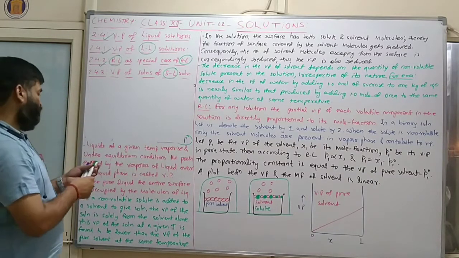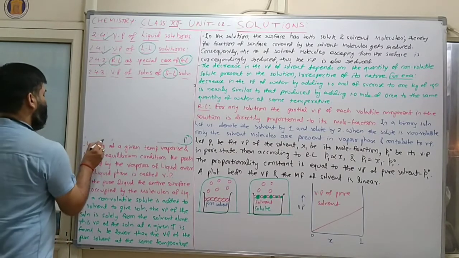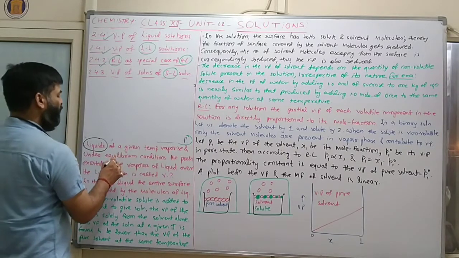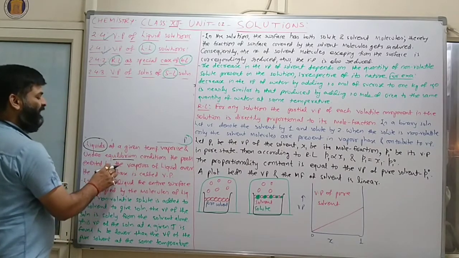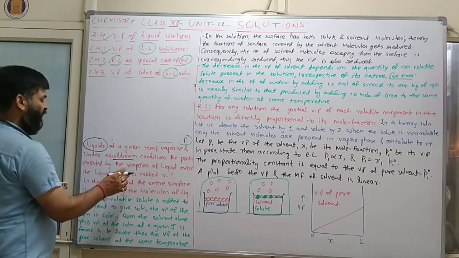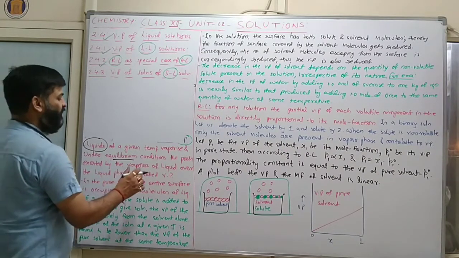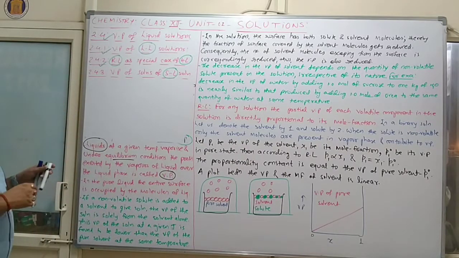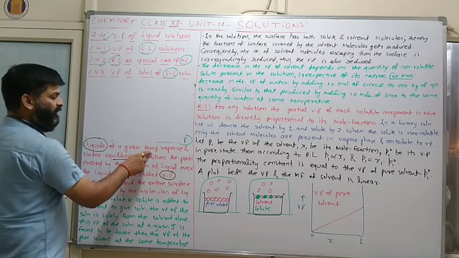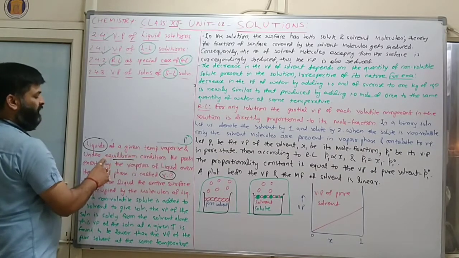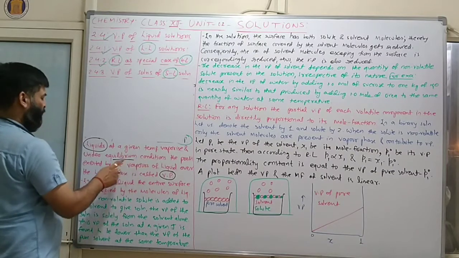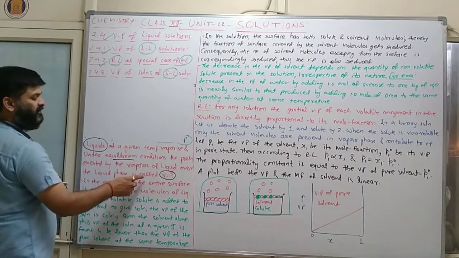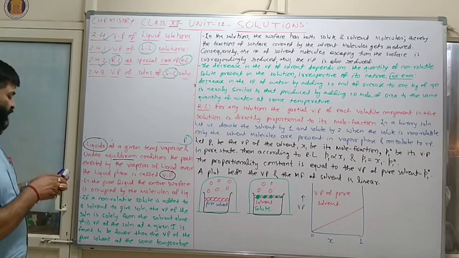So a liquid at a given temperature vaporizes, and under equilibrium conditions the pressure exerted by the vapor of the liquid over the liquid phase is called vapor pressure. So this is the definition of vapor pressure.